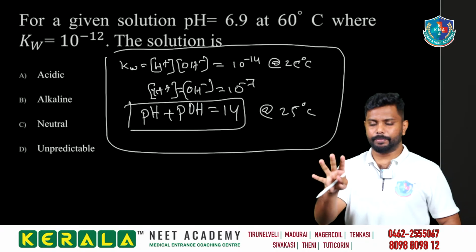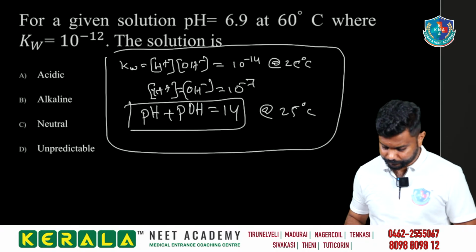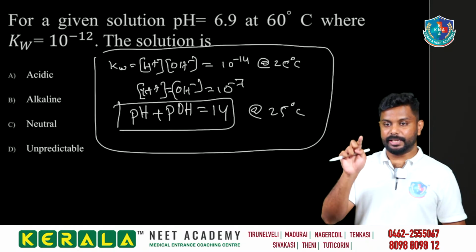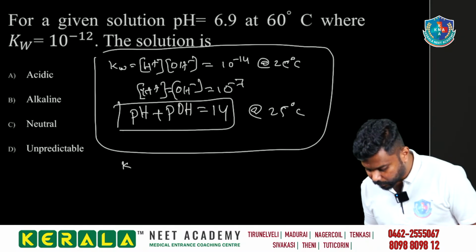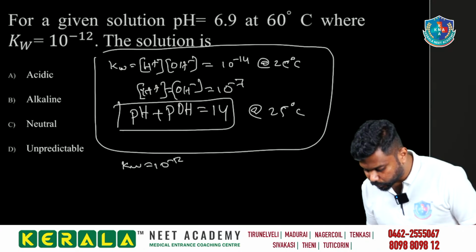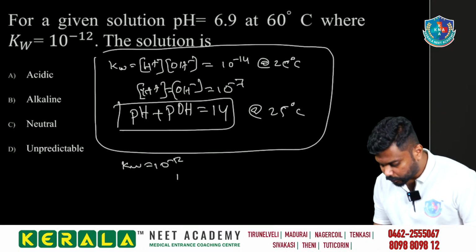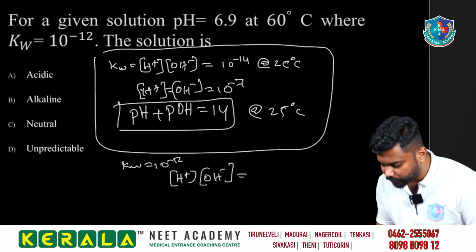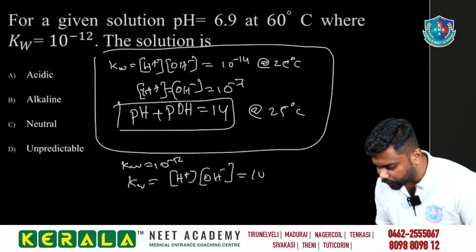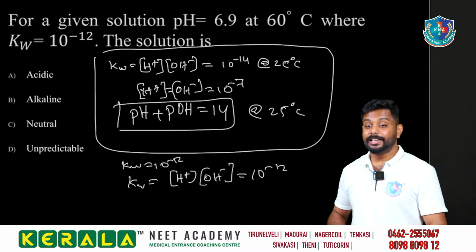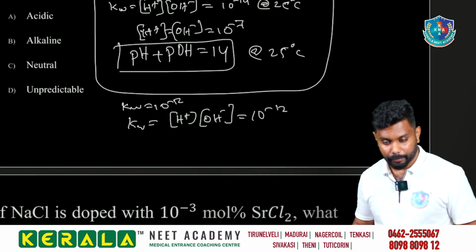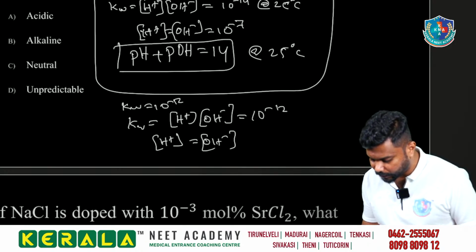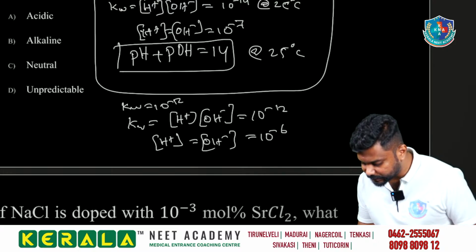Just for concept development. Okay, then it is mentioned in this question that at 60 degrees Celsius, Kw is equal to 10 to the power minus 12, which means concentration of H plus into concentration of OH minus is equal to Kw, that is 10 to the power minus 12. So concentration of H plus will be equal to concentration of OH minus for the neutral condition, that is equal to 10 to the power minus 6.